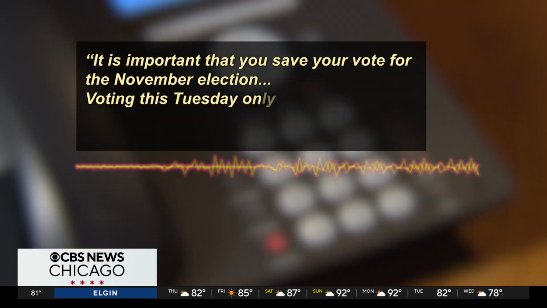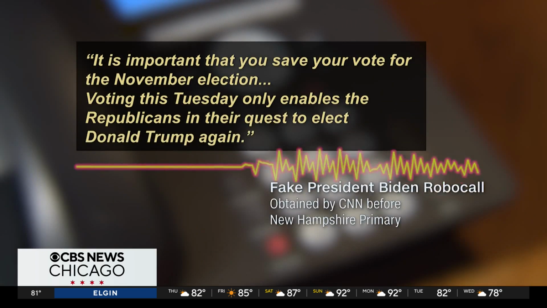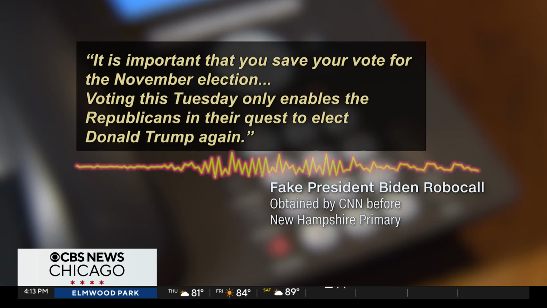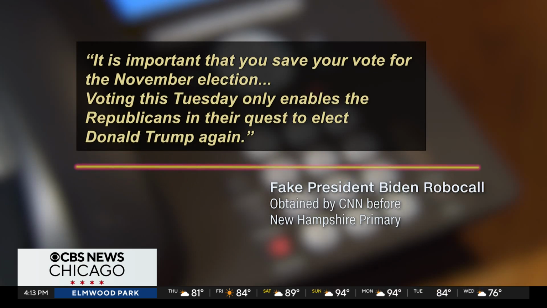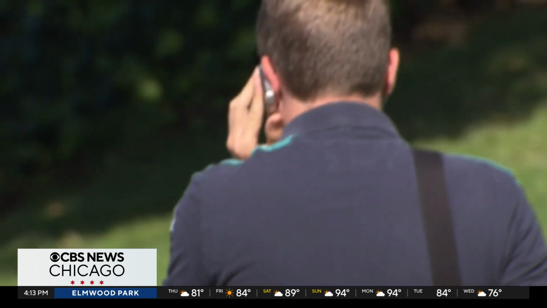It's important that you save your vote for the November election. Voting this Tuesday only enables the Republicans in their quest to elect Donald Trump again.